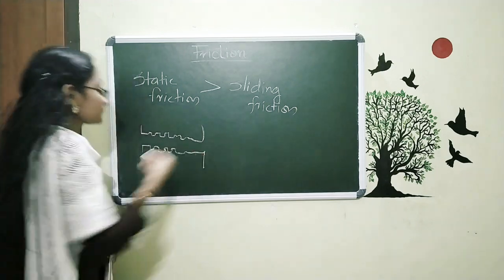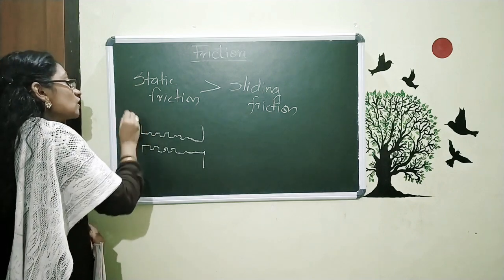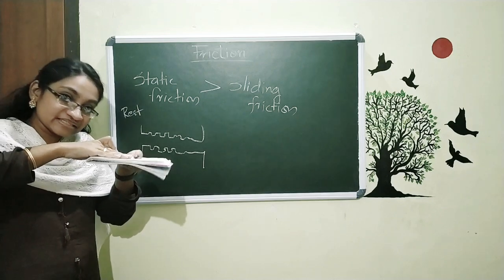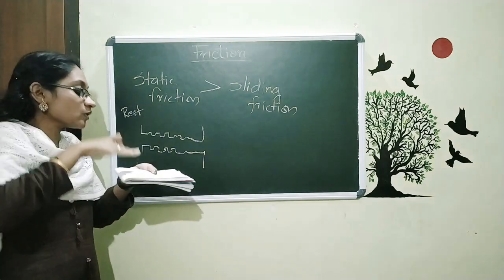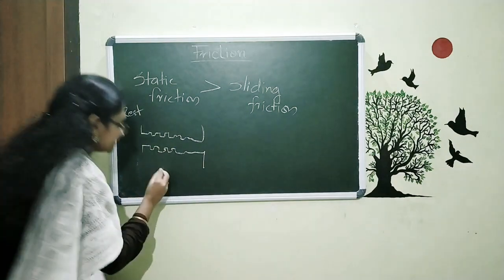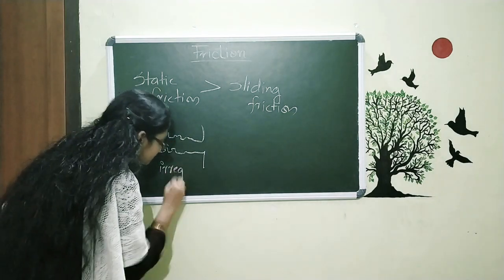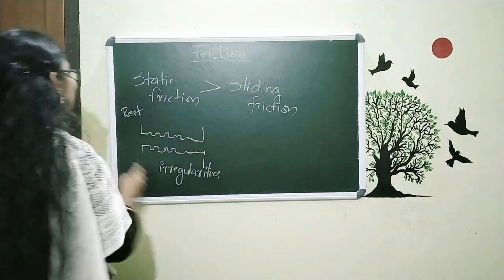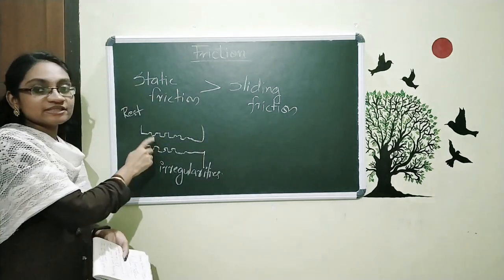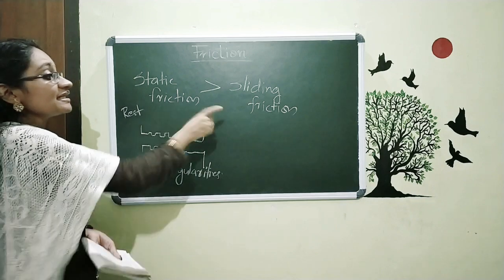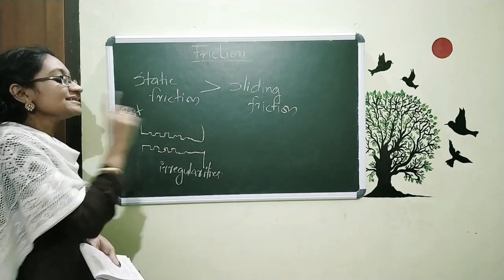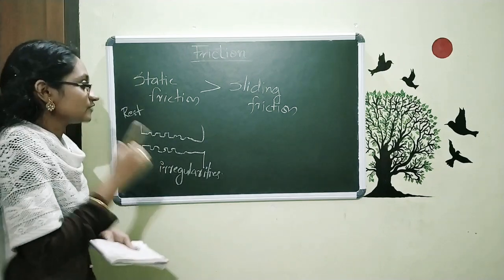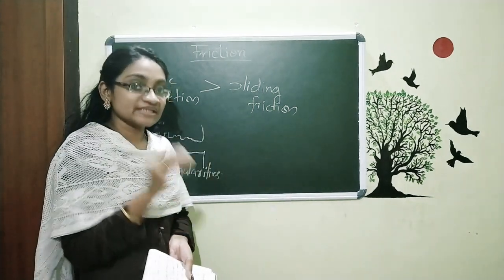So here the object was at rest, and it wants to overcome these irregularities of the surface. But here it is already in motion and it does not get proper time to get interlocked. That's why the sliding friction is less.